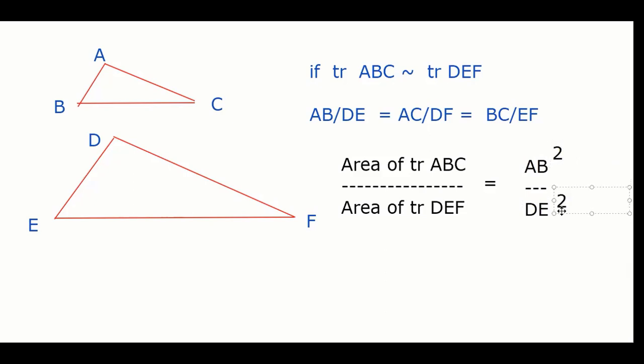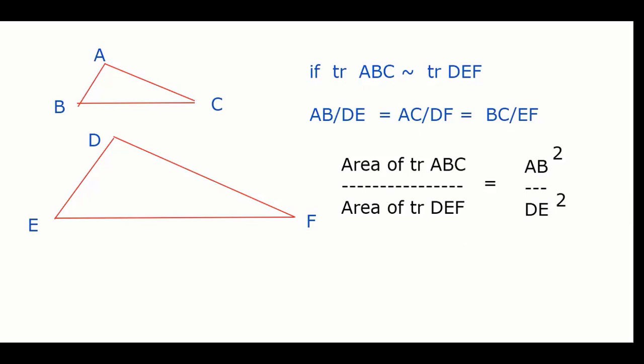What I'm trying to say is, if two triangles are similar, the ratio of their areas will be equal to the square of the ratio of the sides. Got it? It will be AB square by DE square, or AC square by DF square, or BC square by EF square, because both are proportional, we know that. So I wrote only AB square by DE square. You can also write AC square by DF square, or BC square by EF square. That is your choice.